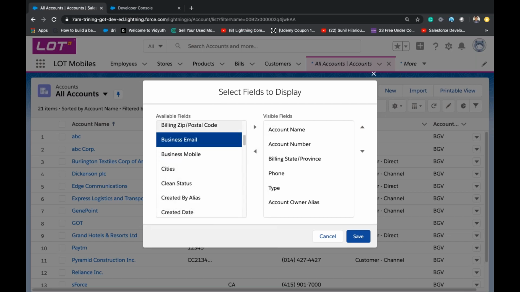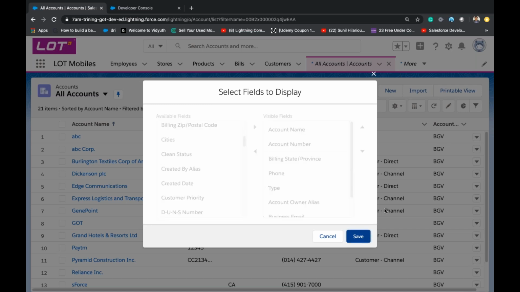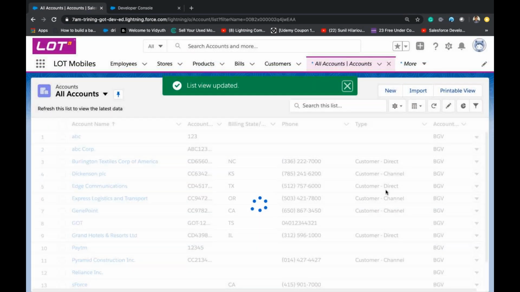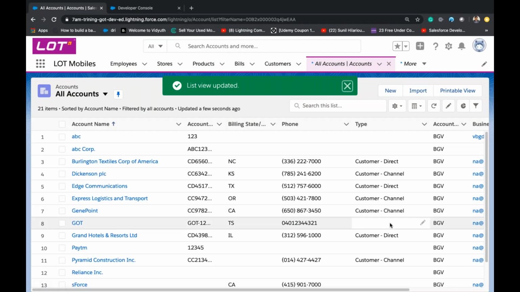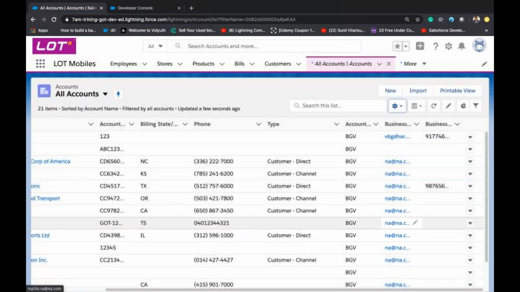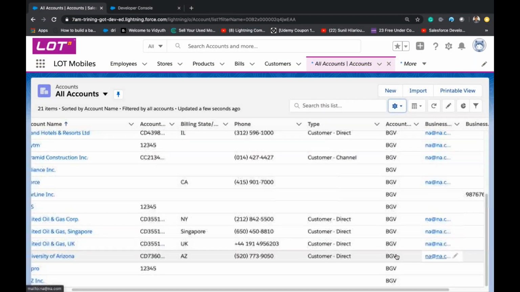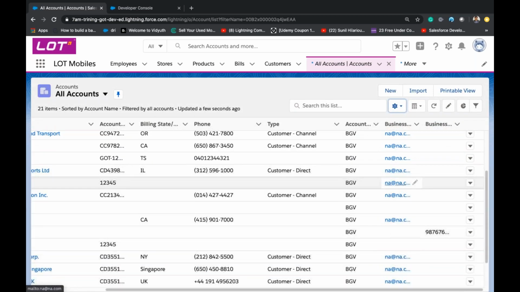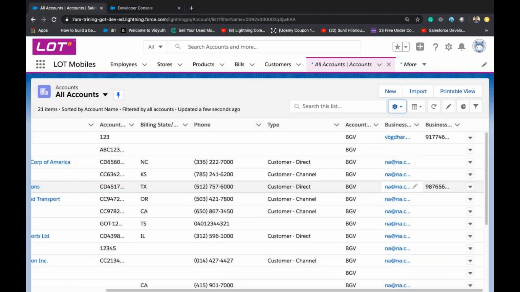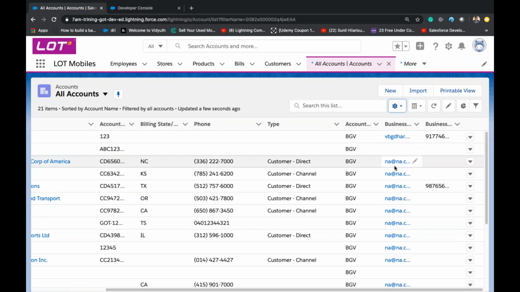Business email, business mobile. We already did the updation of this business email using normal Apex, not asynchronous Apex, a synchronous process. We did it using a synchronous process, which is not a good practice, right?